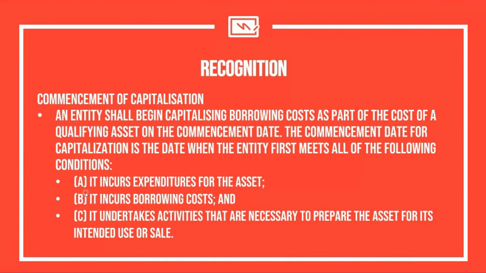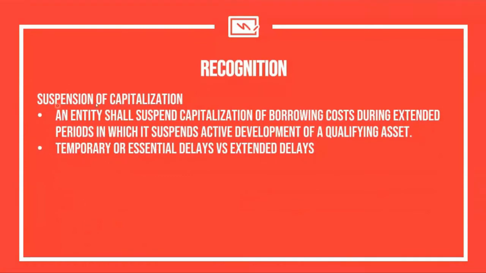But in this case, there will always be an issue. Okay? Because we can ultimately determine letter A and letter B automatically. But in letter C, it is possible that in the process of construction or in preparing the asset, there are what we call delays. Okay? So it says here, an entity shall suspend the capitalization of borrowing cost during extended periods in which it suspends active development of a qualifying asset. So that's why we are now going to emphasize temporary versus extended delays.